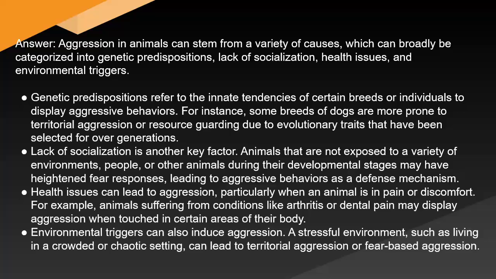Health issues can lead to aggression, particularly when an animal is in pain or discomfort. For example, animals suffering from conditions like arthritis or dental pain may display aggression when touched in certain areas of their body. Environmental triggers can also induce aggression. A stressful environment, such as living in a crowded or chaotic setting, can lead to territorial aggression or fear-based aggression.